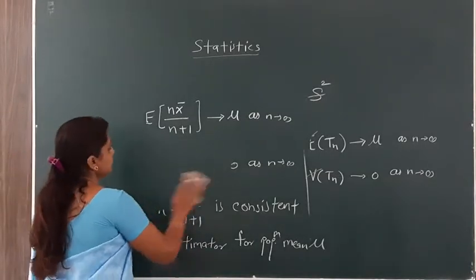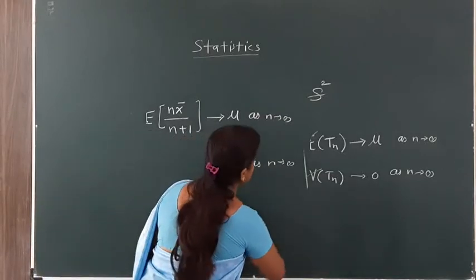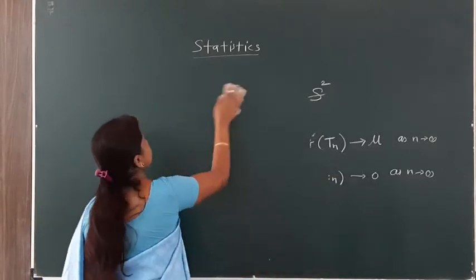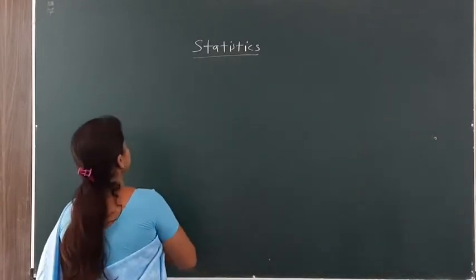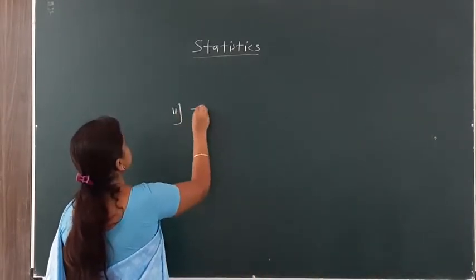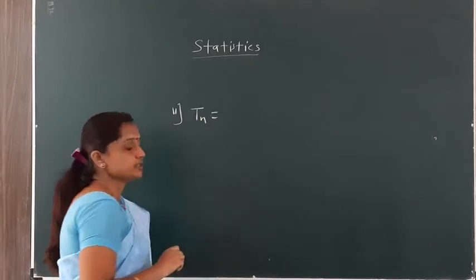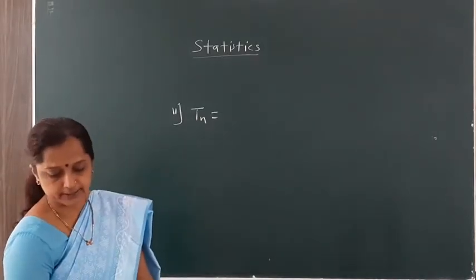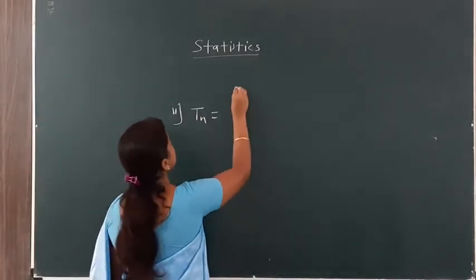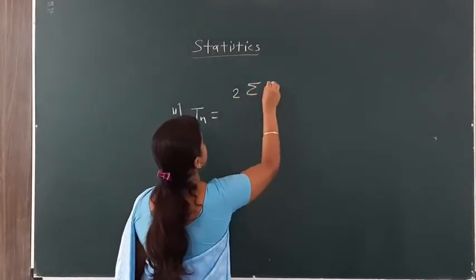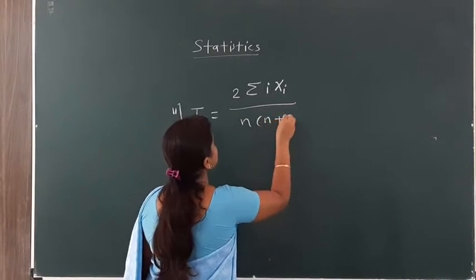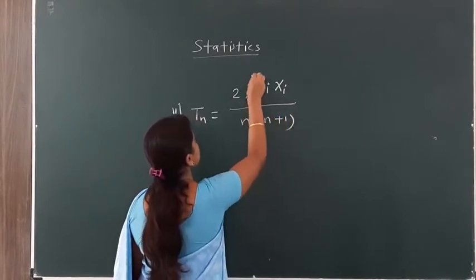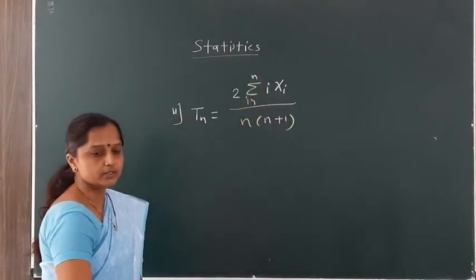Now we take another example, where we have to check whether this estimator is consistent or not. The second example is Tn equal to 2 times the summation of xi divided by n into bracket n plus 1, where i is running from 1 to n.